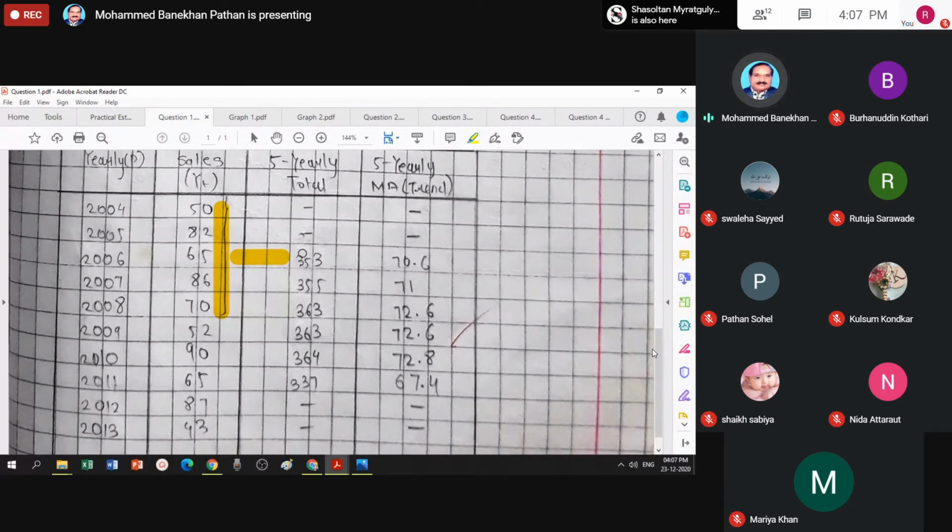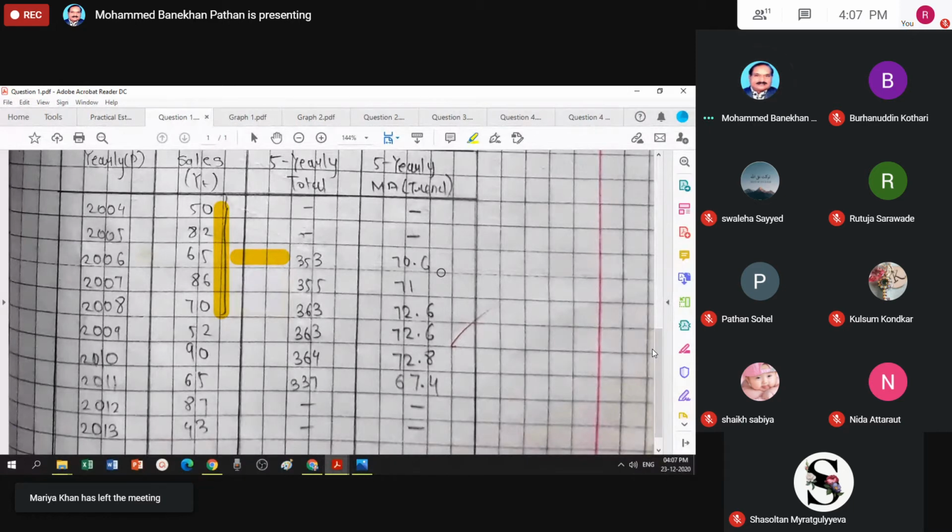Make a total. This is a total of 5 years. So divide by 5, you get the moving average with period 5. What is the next step? Skip the first value of the group and include the next value from the data. So my new group will be this.